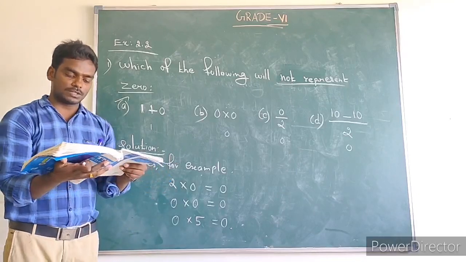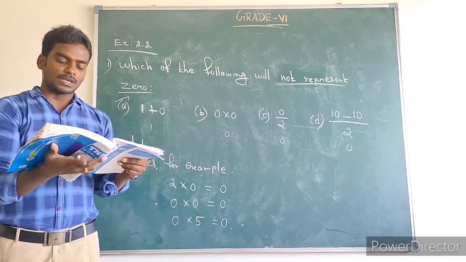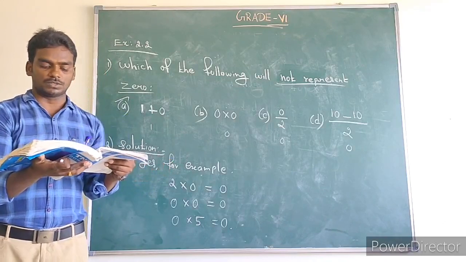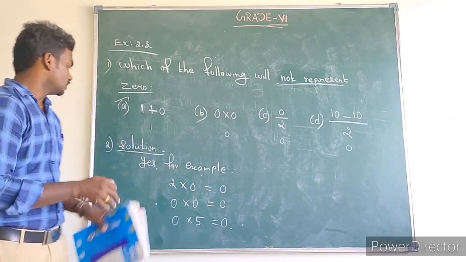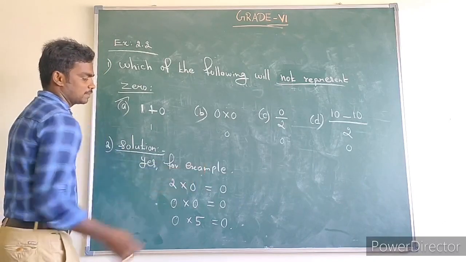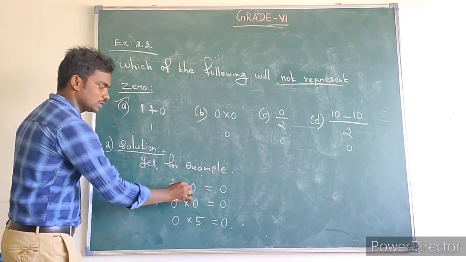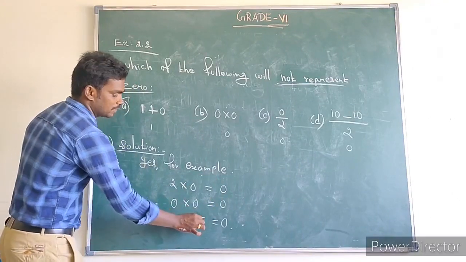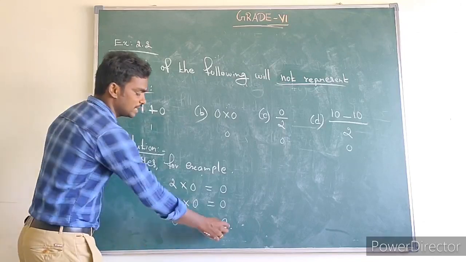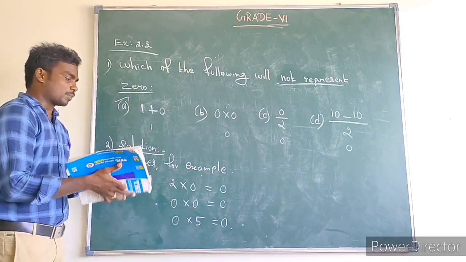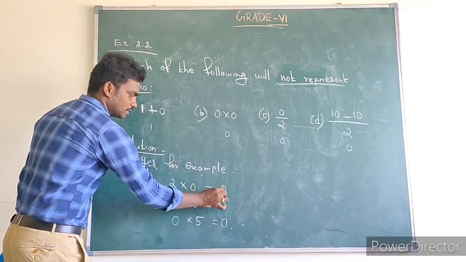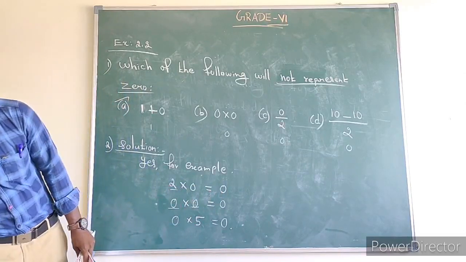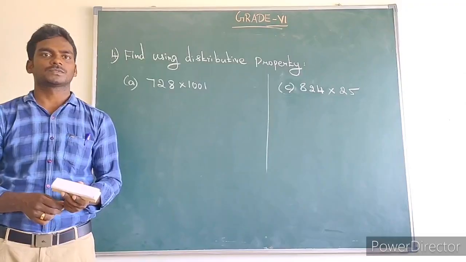See your second question. If the product of two whole numbers is 0, can we say that one or both of them will be 0? Justify your answer through examples. So yes, for example, 2 into 0 is 0. 0 into 0 is 0. 0 multiplied by 5, that means 0 multiplied by any value we get 0. So your answer is, if the product of two values is 0, then one of the values is 0 or both of them should be 0, right? The third question is homework.